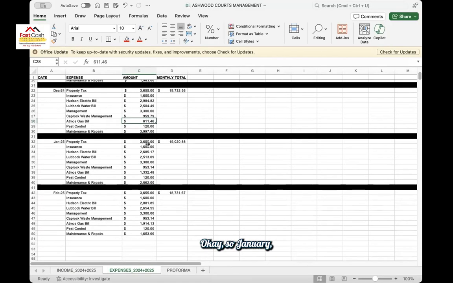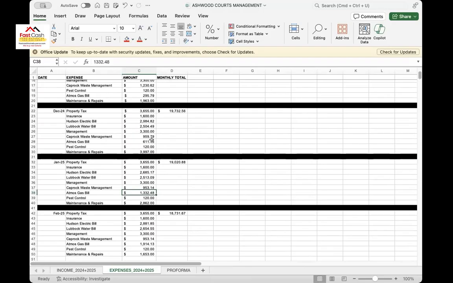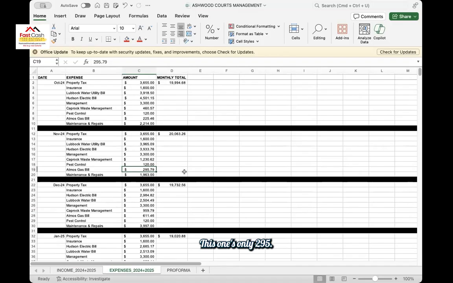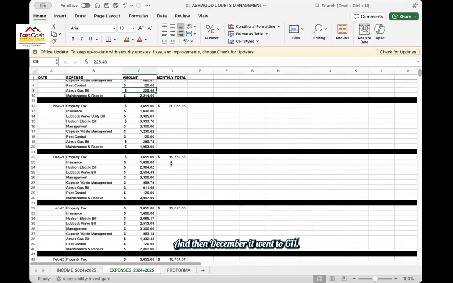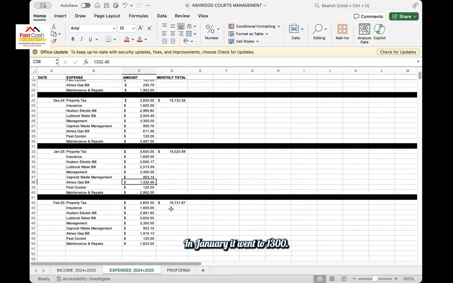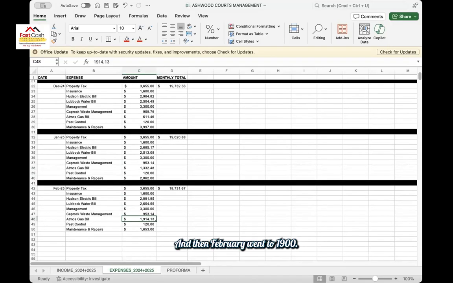So January, where's the gas bill here? So this one's $1,900, $1,300, $600. This one's only $295. So October, November of 2024, his gas bill was only like $250 on average. And then December it went to 611. In January it went to 1,300, and then February it went to 1,900. So I'd be curious why there's such a huge discrepancy on that.